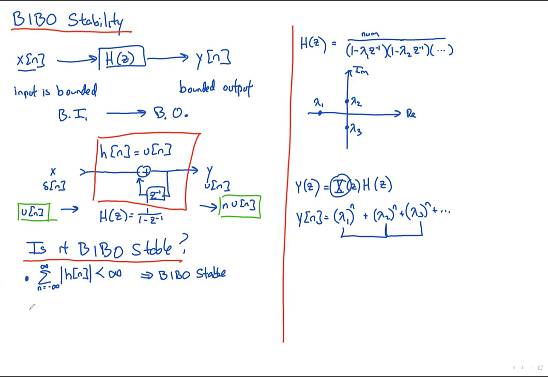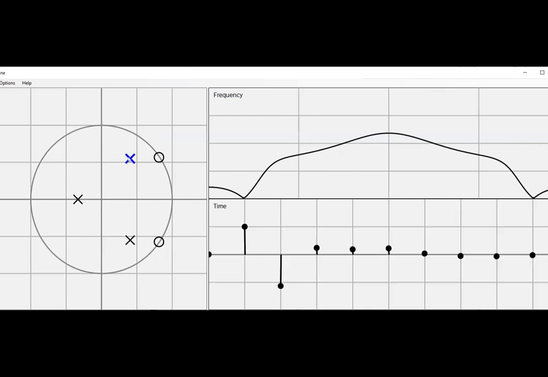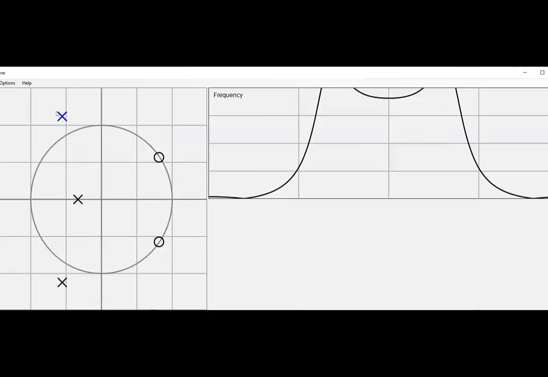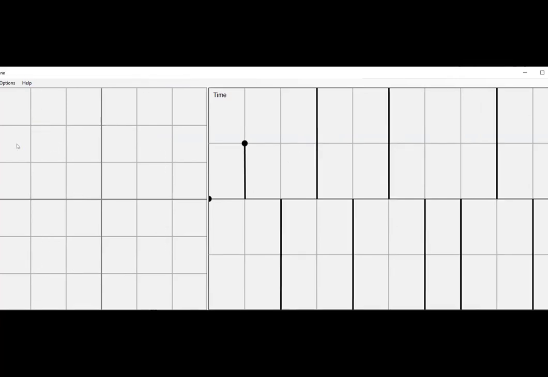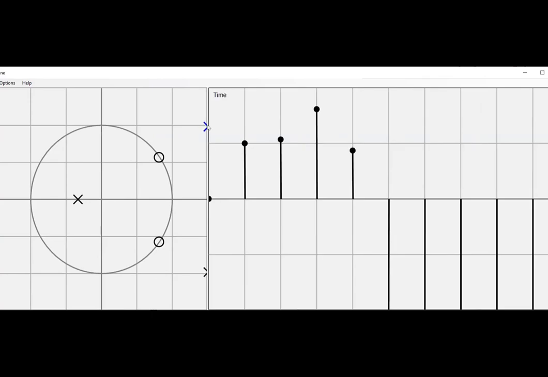And in fact, any one of these lambdas whose magnitude is greater than 1 will cause it to go unstable. So the other way of talking about whether a system is BIBO stable in the frequency domain is saying the magnitudes of all of the poles are strictly less than 1. And if they are, it's BIBO stable. And if any pole has a magnitude greater than 1, then it's not BIBO stable. And that's what you saw in this demonstration: the moment that any of these poles go outside the unit circle, all of a sudden we can see in the time domain, it quickly blows up. And that's true no matter where it is outside the unit circle.